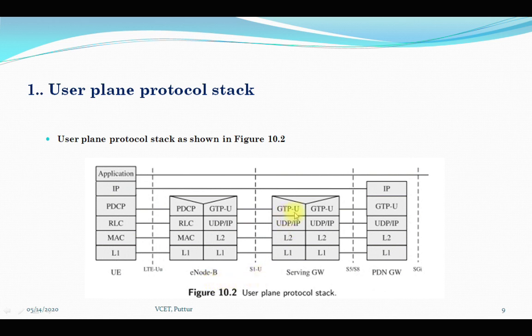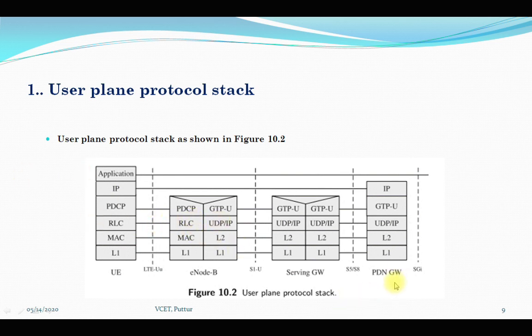You can see here GTP-U. So using this GPRS tunneling protocol, we are tunneling from the PDN gateway to the eNode B. From the eNode B, the packets are transported to the user equipment using the Packet Data Convergence Protocol, which is called PDCP.